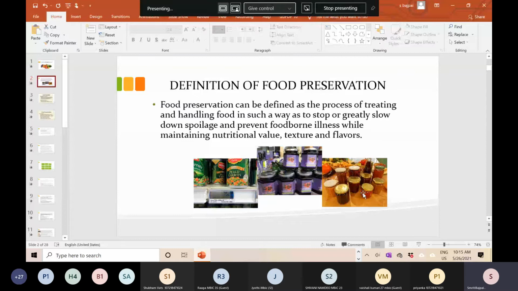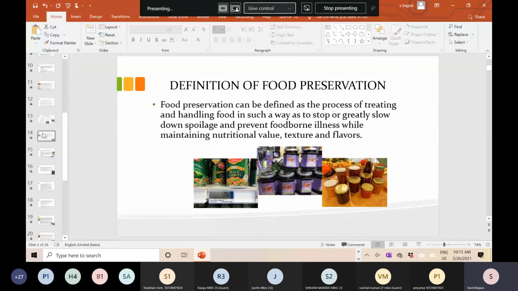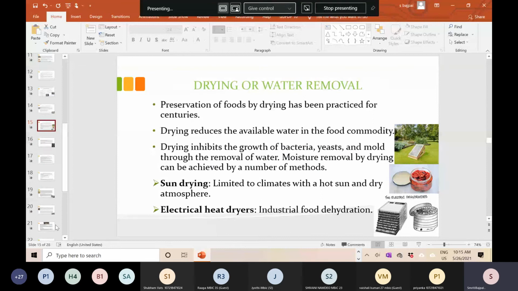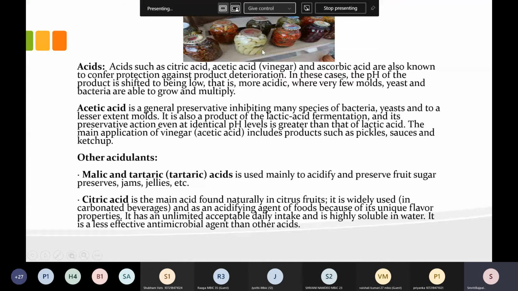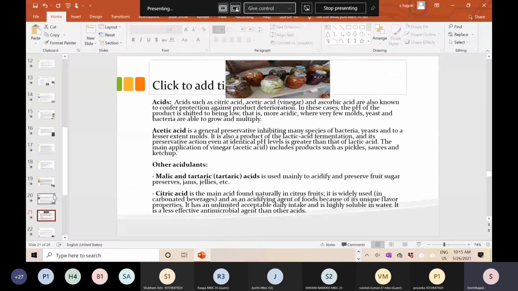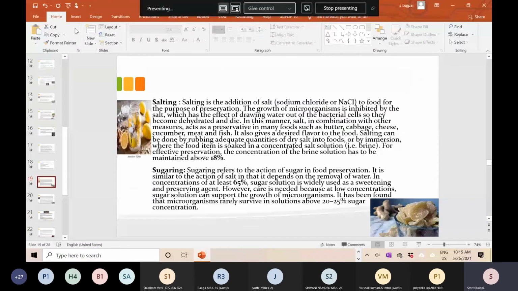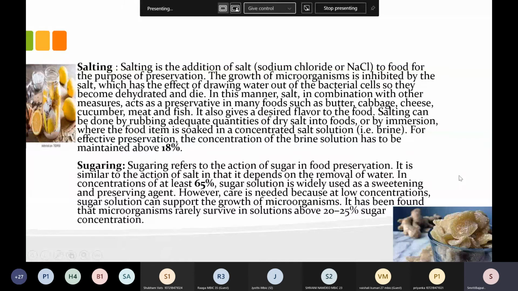Like this, nowadays so many products come in bottles, like olives and many others. What different things have we kept for the preservation in these? I'm telling it because here we are adding the salt directly.